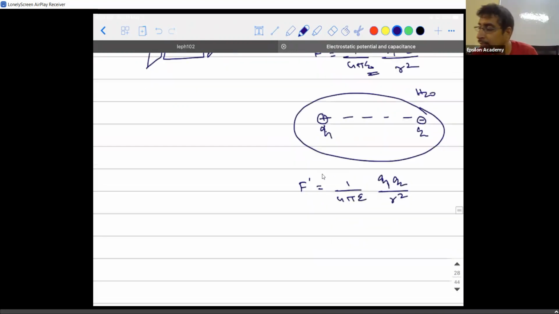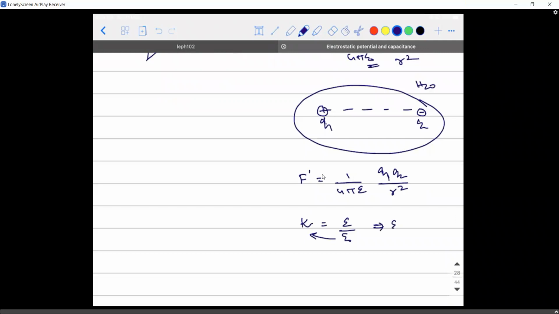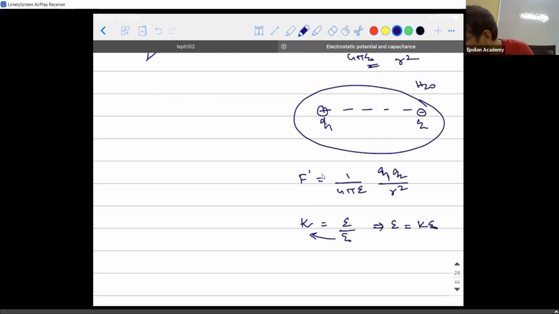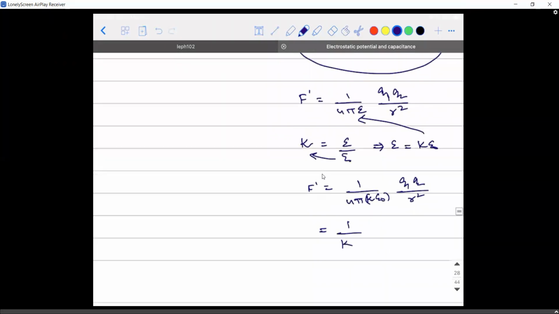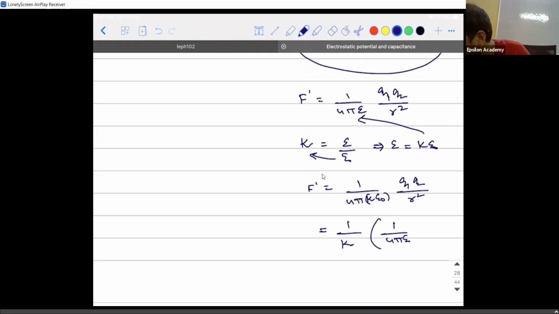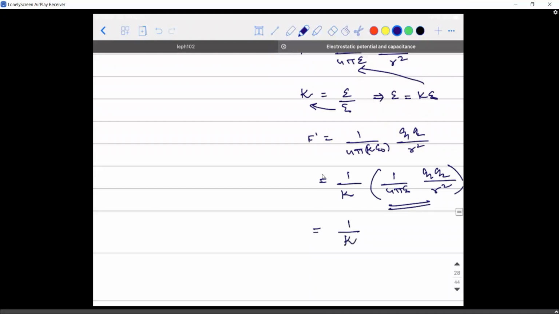So F dash is 1 divided by 4 pi epsilon into q1 q2 divided by r square. But what is the basic definition of kappa? Is it not epsilon divided by epsilon naught? So epsilon is equal to kappa times epsilon naught. Substituting, F dash equals 1 divided by 4 pi into kappa times epsilon naught multiplied with q1 q2 divided by r square. This is 1 by kappa into the force F that was there in the air medium.